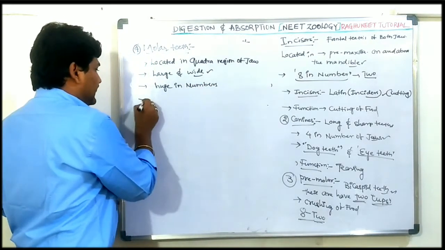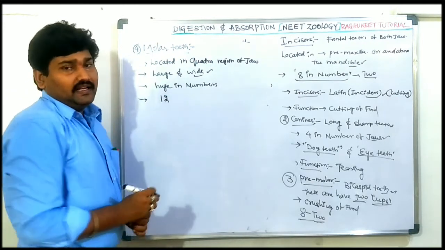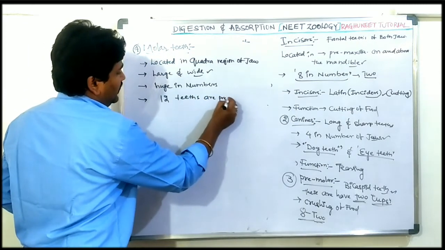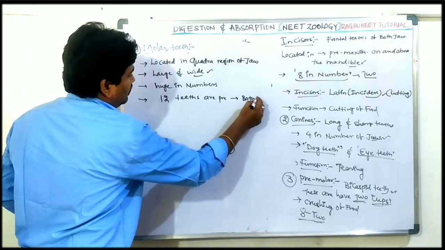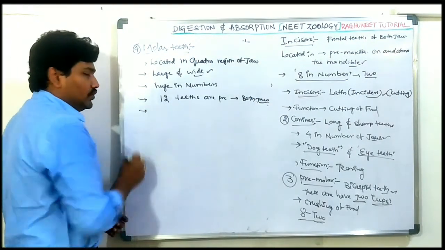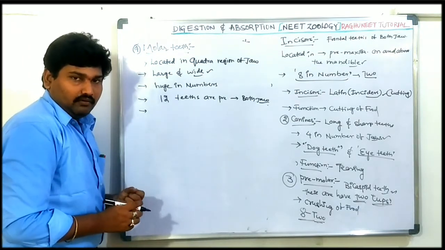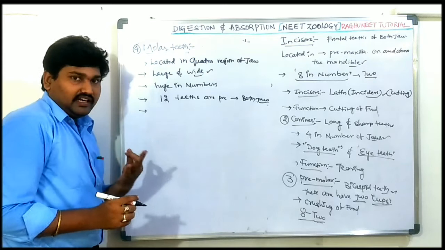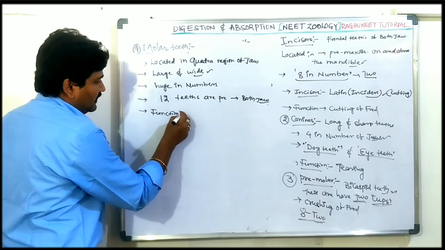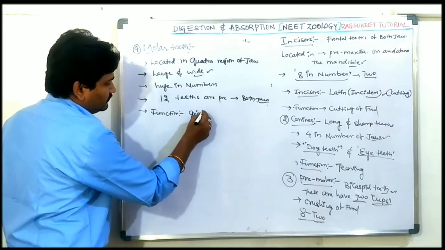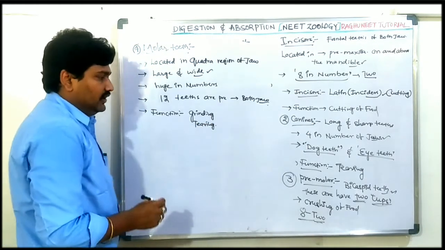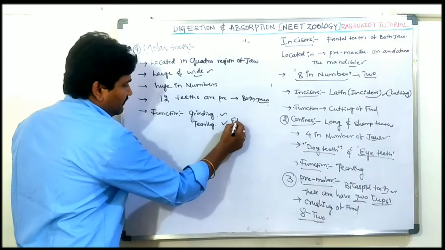How many teeth are there? Approximately 12 teeth are present in both jaws. They are useful for mastication, grinding and tearing. The function of all 3 teeth: grinding, tearing, and so on.